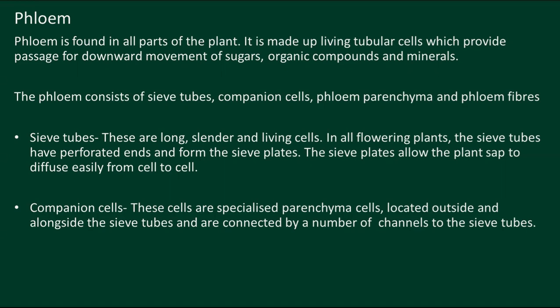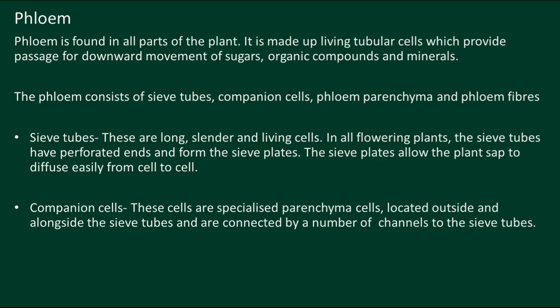So I repeat, sieve tubes are long, slender and living cells. They connect end to end and form a tube-like structure. This helps the conduction of food materials throughout the plant body, and we can see that especially in flowering plants. And the sieve plates allow the plant sap to diffuse easily from cell to cell.